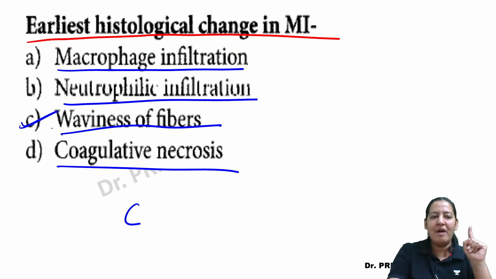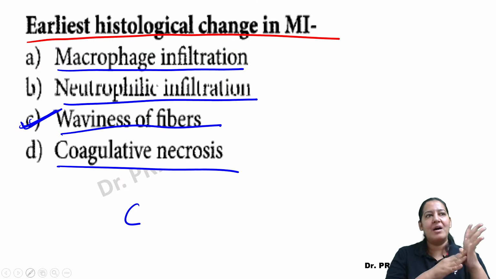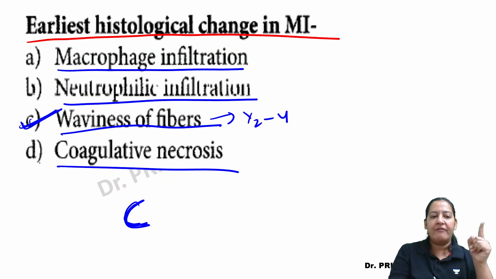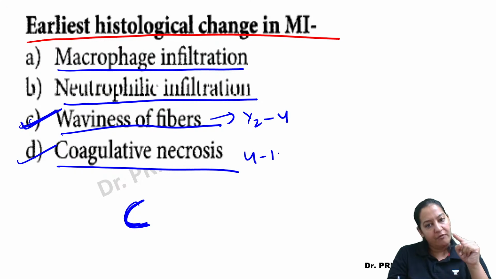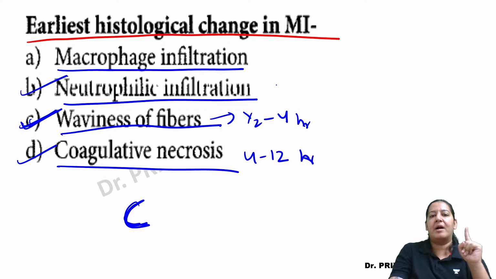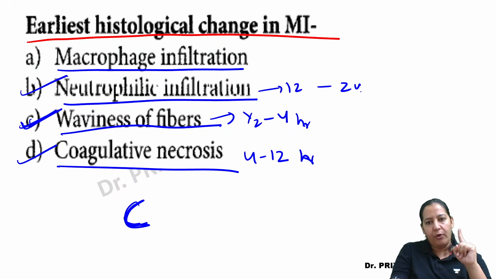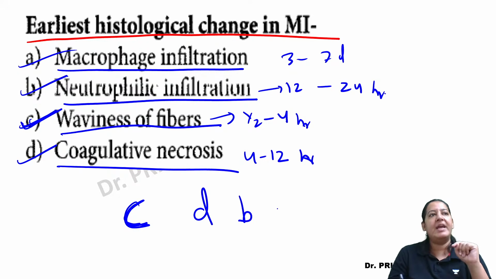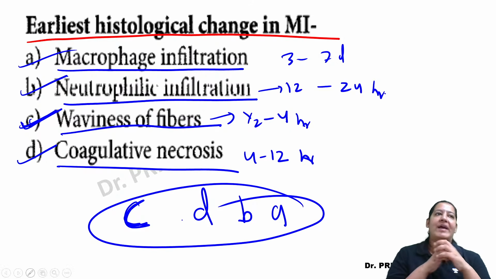Yes. So first of all, waviness will occur. Adra has written CDBA. Kishore has also written CDBA. Let me check. First is waviness. Waviness occurs at half to 4 hour. Right. After that, coagulative necrosis occurs at 4 to 12 hour. After coagulative necrosis, neutrophil first occurs at 12 to 24 hour. Right. And then macrophage will come at 3 to 7 day. So you can see it is C, D, B, A. Very good. So everyone is right now. But the fastest is Adra. Yes. So CDBA is the correct one.